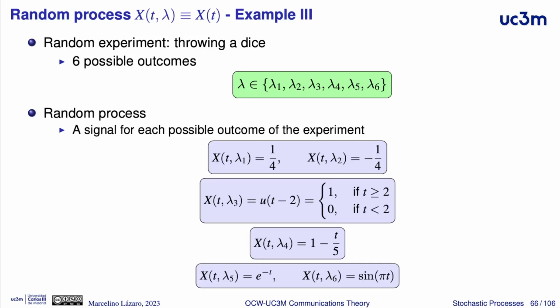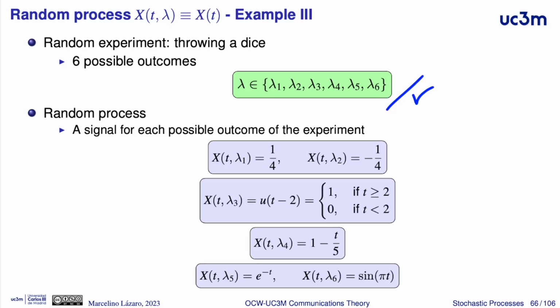We have seen an example of a stationary random process and another one of a cyclostationary random process. But we can also have processes that are neither stationary nor cyclostationary. For instance, this is an example of a random process associated with the random experiment of rolling a die.